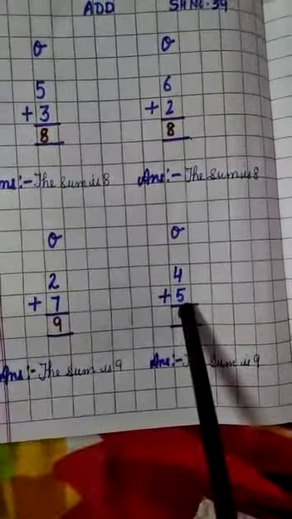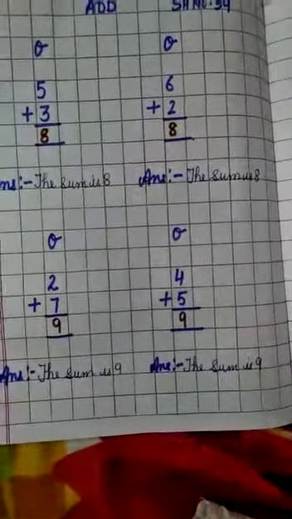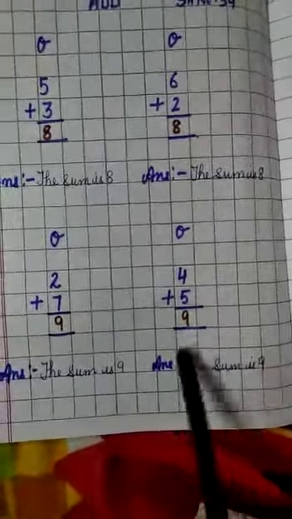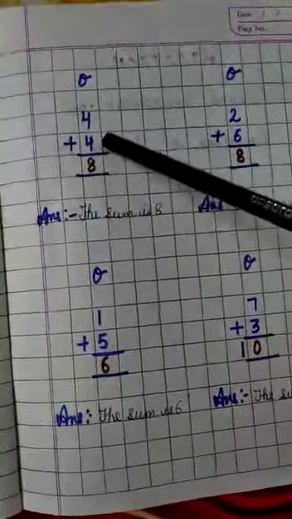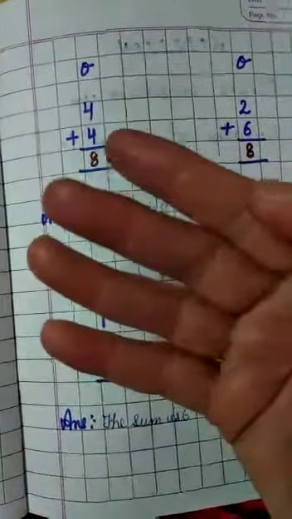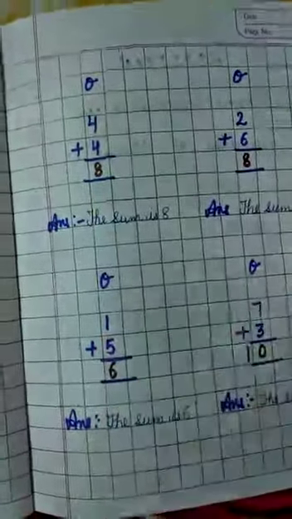Here 4 plus 5, 4 on the head and 5 on the finger. 5 fingers are opened here. So after 4, 5, 6, 7, 8, 9. The sum is 9. Again 4 plus 4, 4 on the head, 4 on the finger. After 4, 5, 6, 7, 8. Answer is 8. The sum is 8.